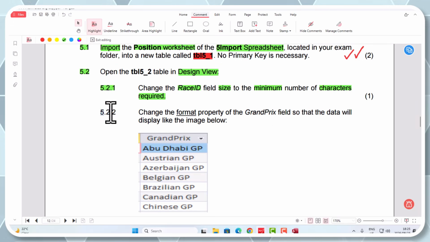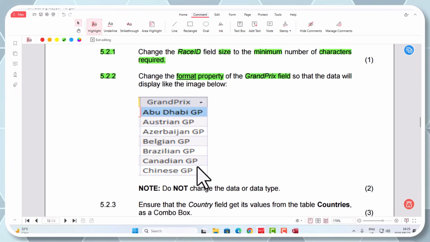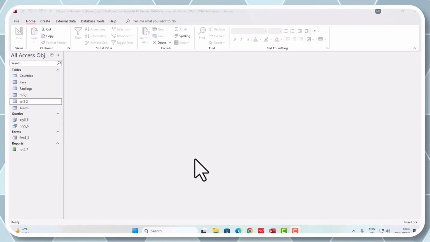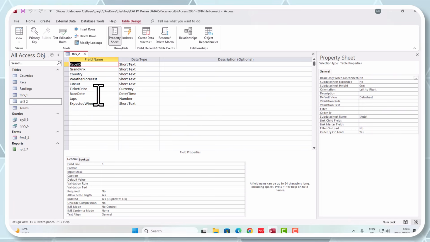Now, 5.2.2 says, change the format property of the Grand Prix field so that the data displays like the image below. Grand Prix, Abu Dhabi GP, Australian GP, we can see it's a drop-down field. Are you happy with that, guys? We have to right-click, Design View, and look at this Grand Prix field.